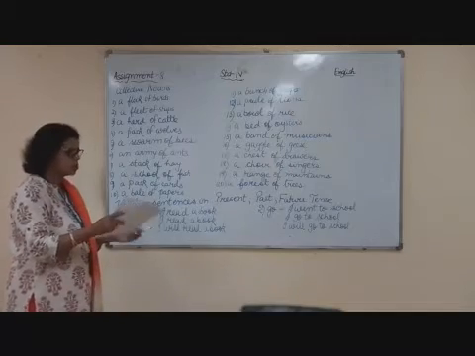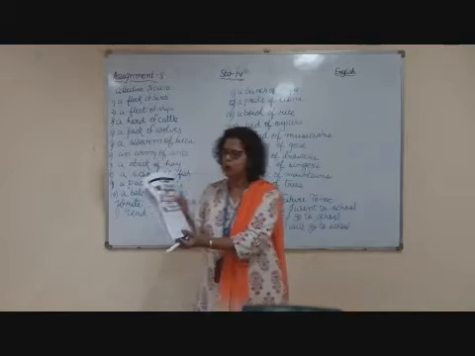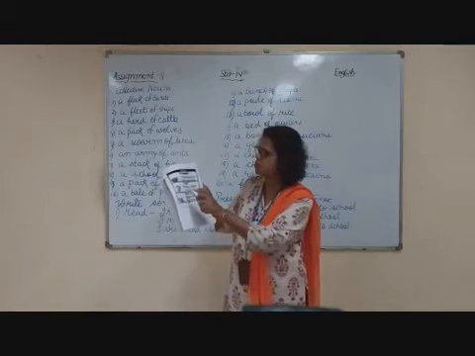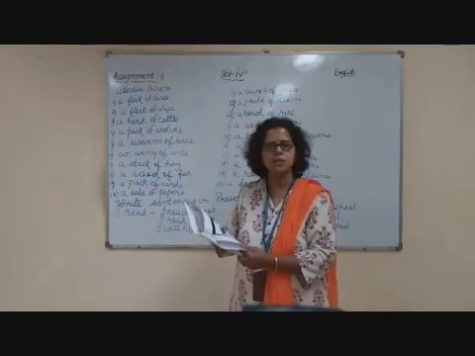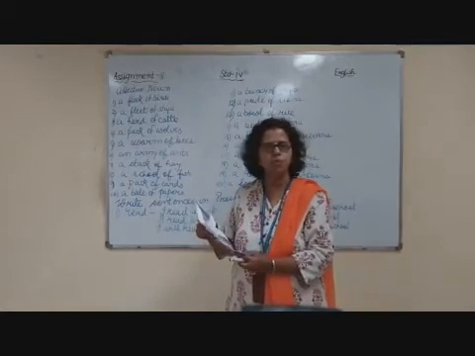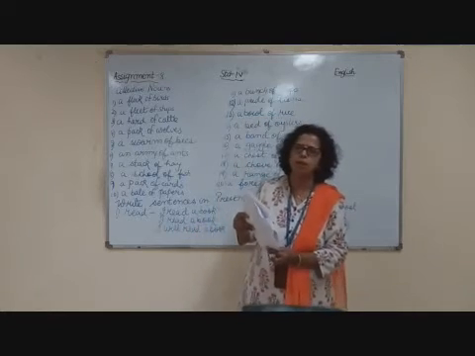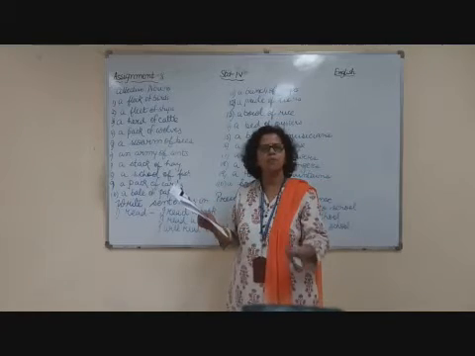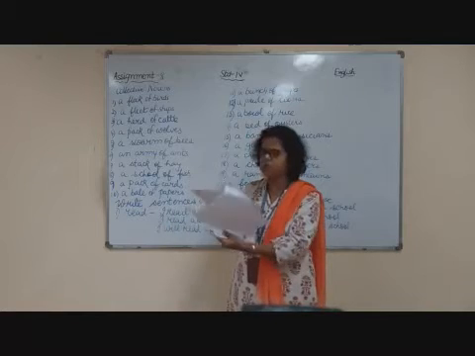Now the next question which was given to you. I had given you one list on how to write in present tense, how to write in past tense and how to write in future tense. In present tense we use the present form of the verb. If there is one we write S, and if there are many we don't put any S in the verb. In past tense you have to learn the past tense form of the words. That also I have given you a list.